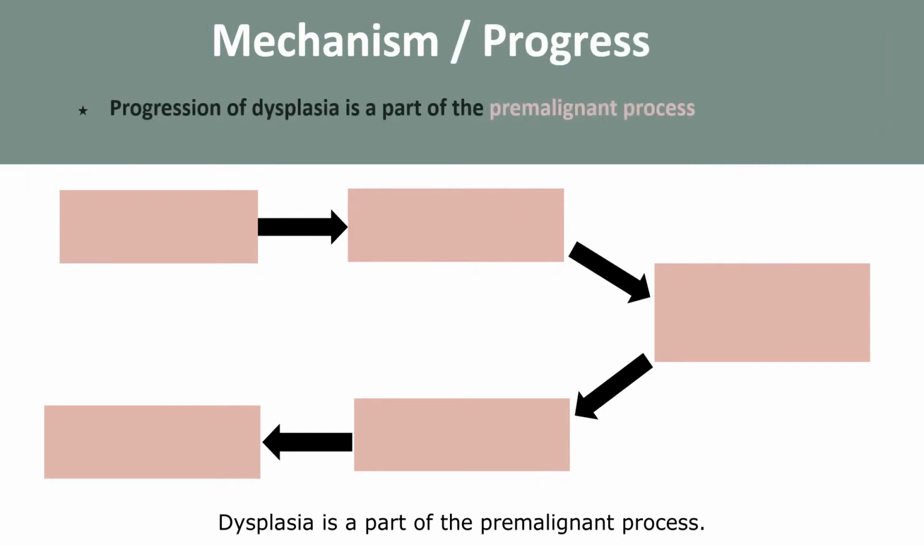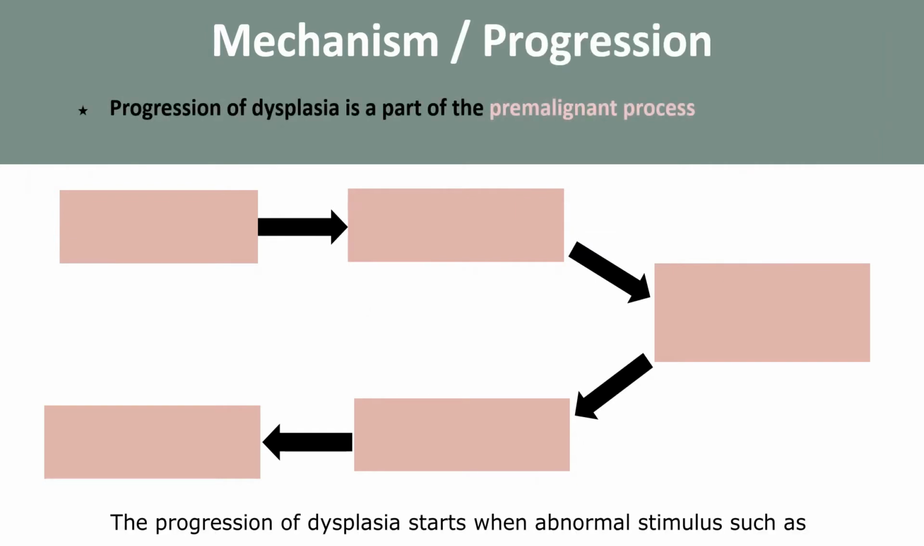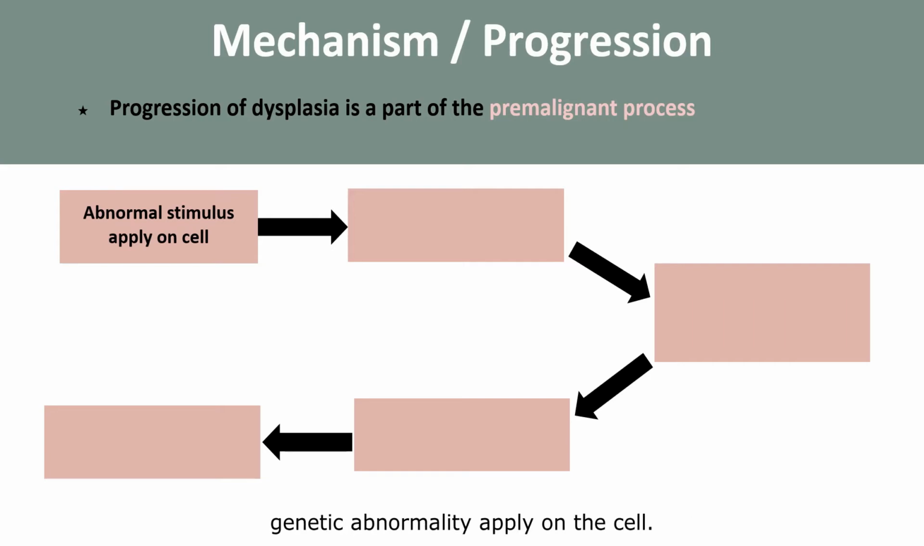Dysplasia is a part of pre-malignant process. The progression of dysplasia starts when an abnormal stimulus, such as a genetic abnormality, is applied on the cell. The cells go through abnormal changes, which increase the number of cells and proliferation. Then the cells undergo dysplasia.